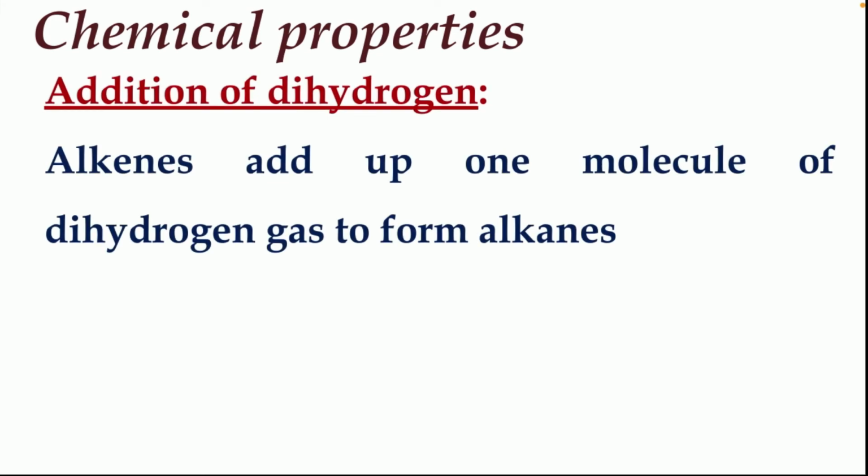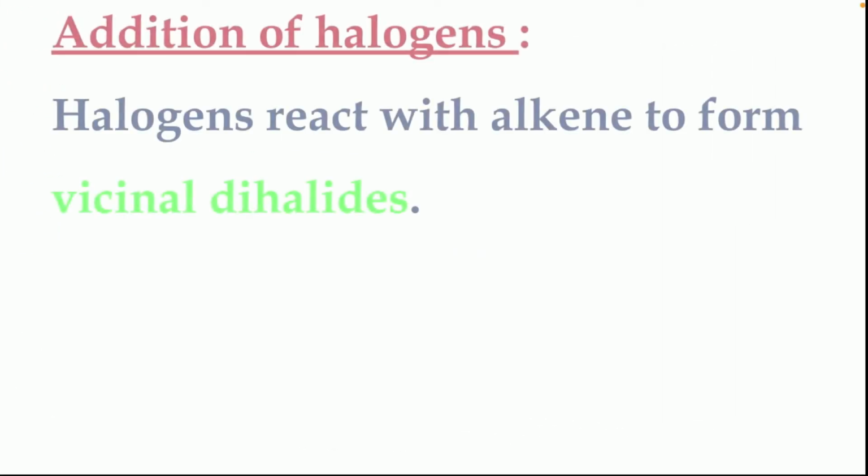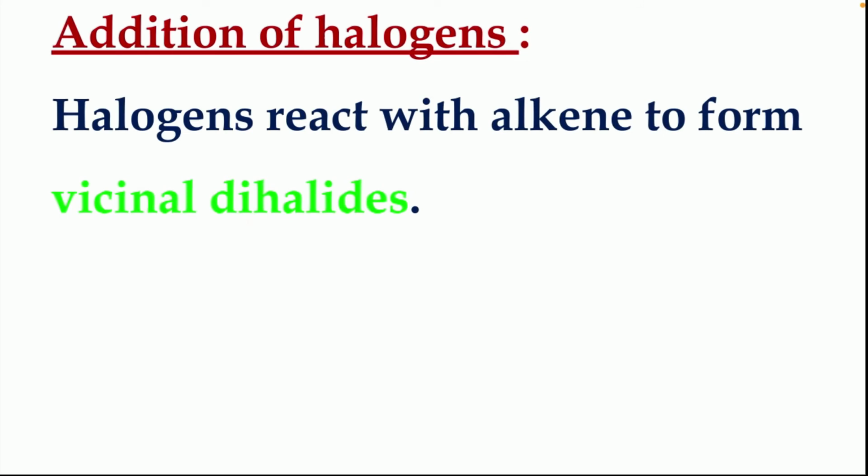Alkenes add one molecule of dihydrogen gas to form alkane. So the double bond will break up, and in that place hydrogen will be added to the alkene in presence of Pt, Pd or nickel, that is platinum, palladium or nickel. They produce the corresponding alkanes. Next we have addition of halogens.